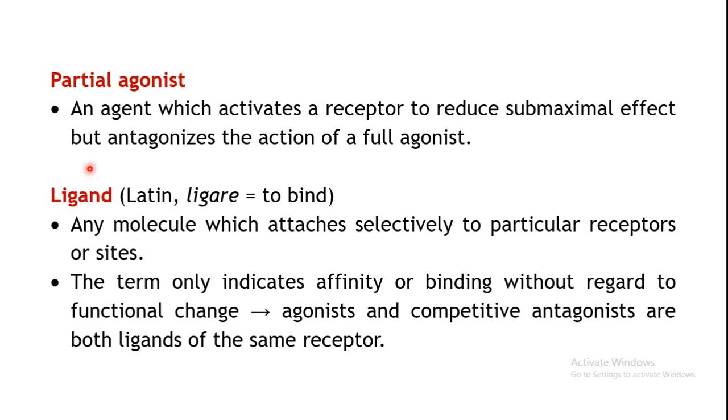But it can antagonize the action of the full agonist. So in place of the agonist, if the partial agonist binds to your receptor, your agonist will not be able to bind over there, so it will antagonize the actions of the full agonist. But it itself can partially stimulate that particular receptor, so that submaximal effects can be produced.